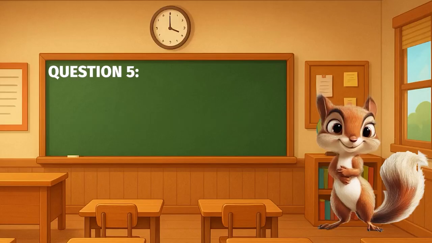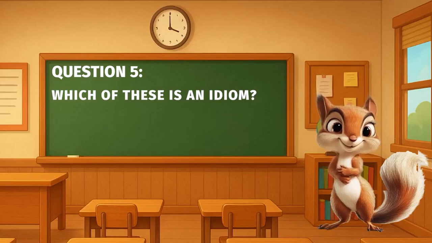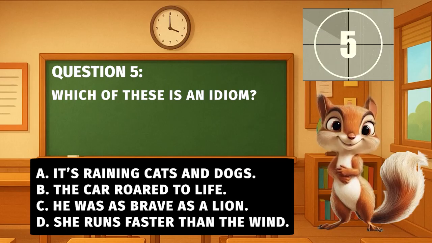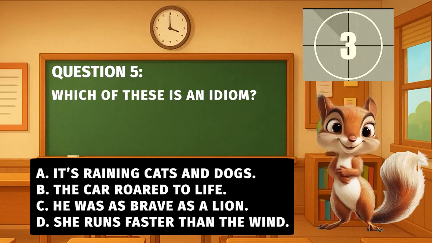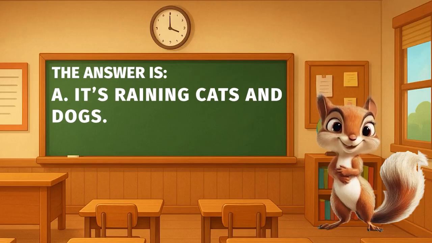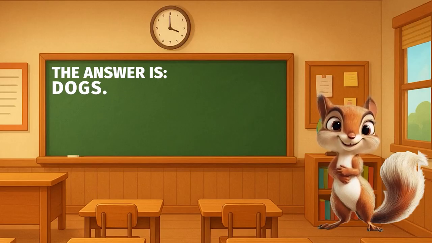Question 5. Which of these is an idiom? A. It's raining cats and dogs. B. The car roared to life. C. He was as brave as a lion. Or D. She runs faster than the wind. You have 6 seconds. Which one is the idiom? Remember what an idiom is? Which sentence is the good example? Time's up. The answer is A. It's raining cats and dogs. Now that's a silly saying.